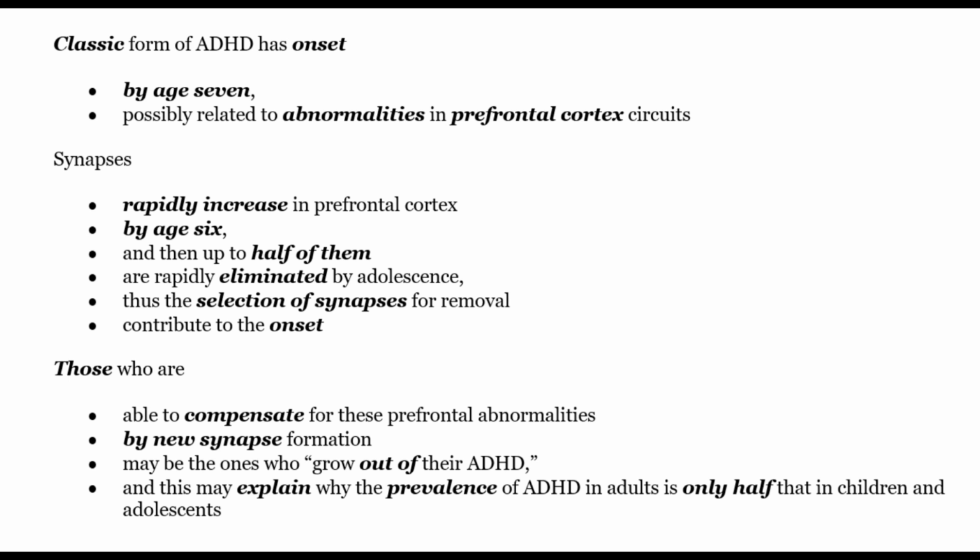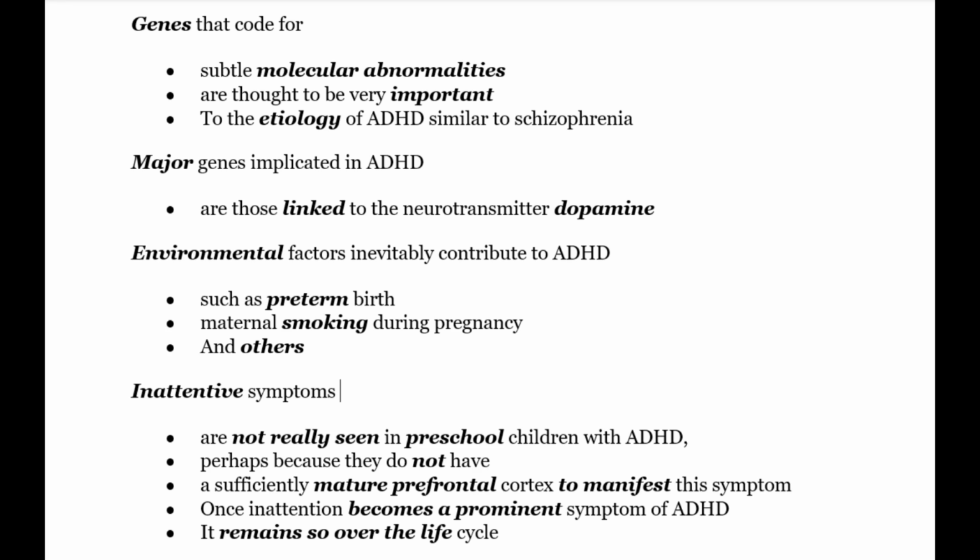And this may explain why the prevalence of ADHD in adults is only half that in children and adolescents. Genes that code for subtle molecular abnormalities are thought to be very important to the etiology of ADHD, similar to SCIS. Major genes implicated in ADHD are those linked to dopamine. Environmental factors inevitably contribute to ADHD, such as preterm birth, maternal smoking, and others.